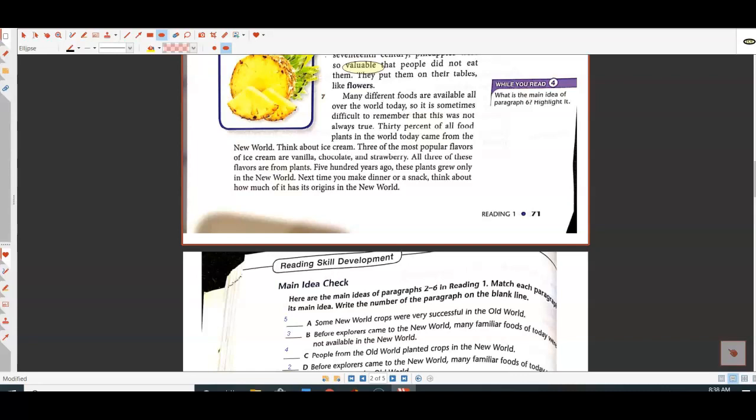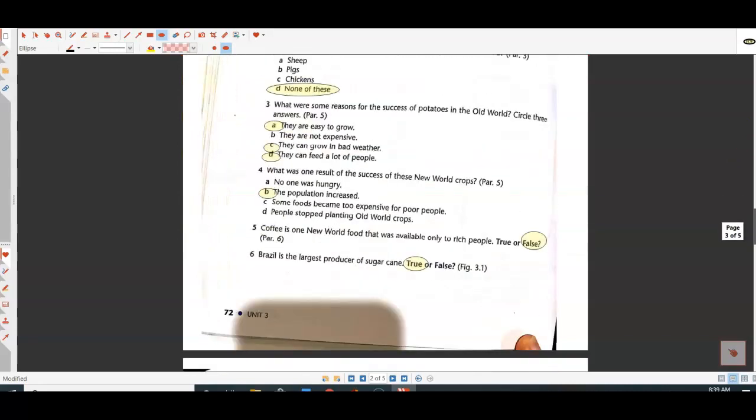All 3 of these flavors are from plants. 500 years ago, these plants grew only in the New World. Next time you make dinner or a snack, think about how much of it has its origins in the New World. So it's a very interesting topic that we can see.